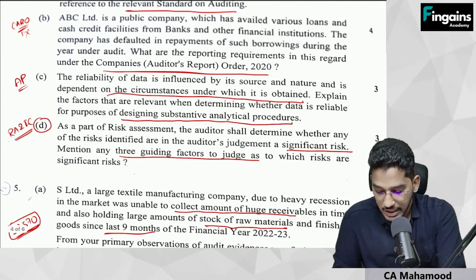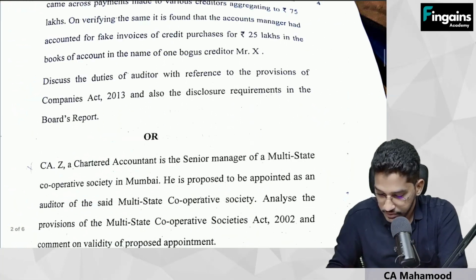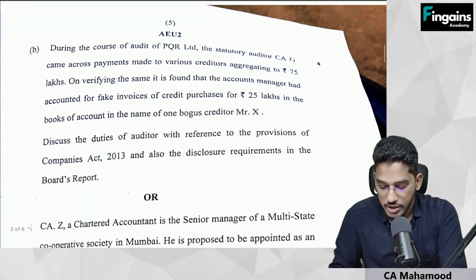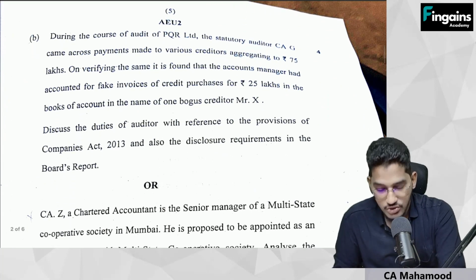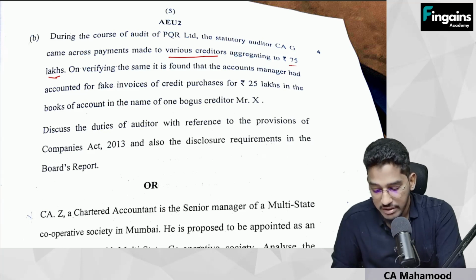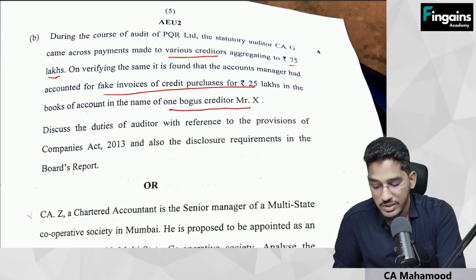Next one. So now let us have a look at a few more questions. During the course of audit of PQR Limited, the statutory auditors came across payments made to various creditors aggregating to 75 lakhs. On verifying the same, it is found that the accounts manager had accounted for fake invoices of credit purchases for 25 lakhs in the books of accounts in the name of one bogus creditor.